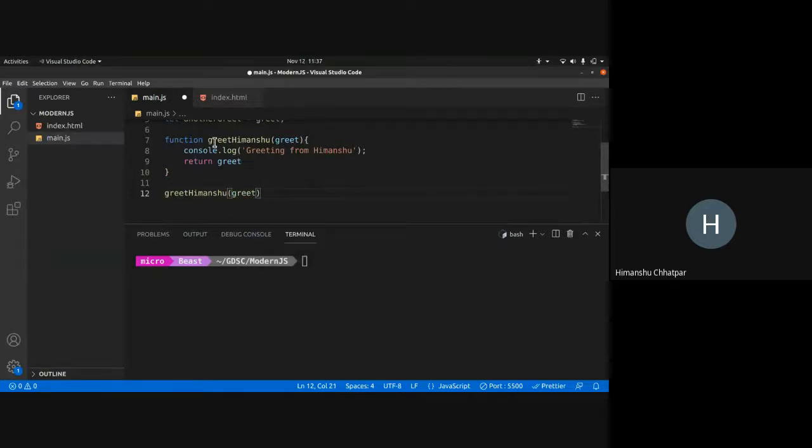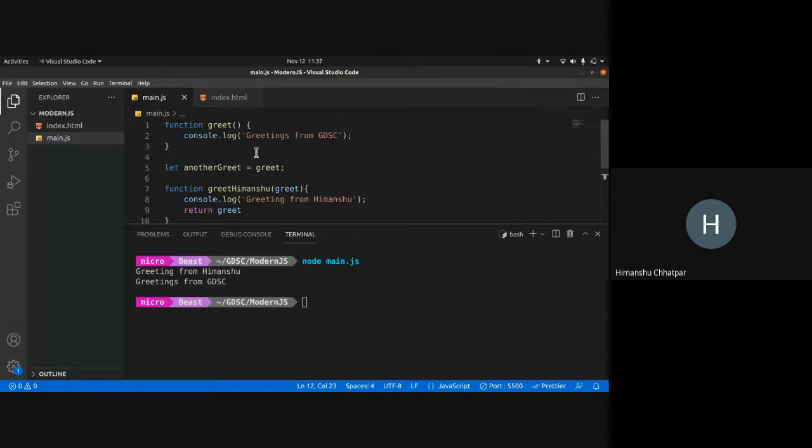Now, when this executes, what it does is it returns another function. So I can execute that function too directly. Right. So here we get greetings from Himanshu, that is run here. Then the greet function that I passed in is also returned. So I can execute that too, because it is a function. So I am executing that. So this line of code is executed. So this is how it works.